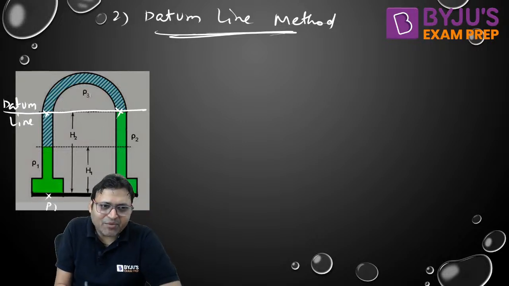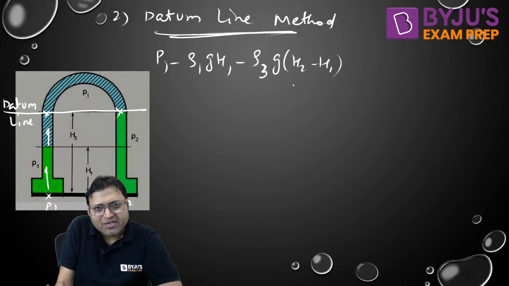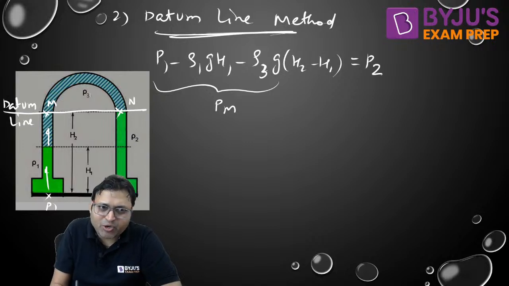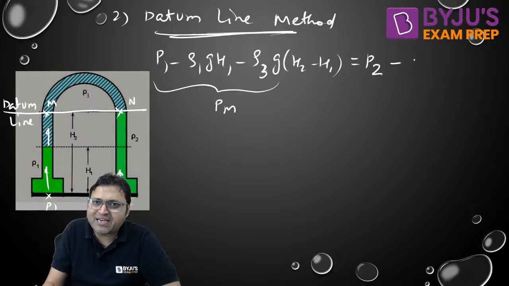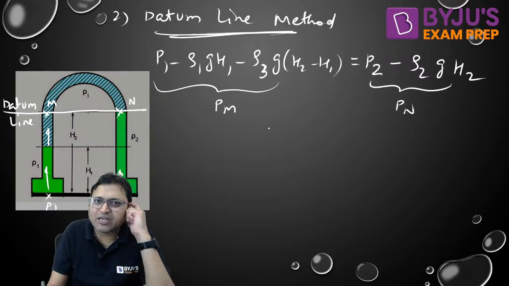So again, the pressure at the bottom of tank 1 is P1, and at the bottom of tank 2 is P2. From P1, we travel in the upward direction: minus rho 1 G H1. Then further upward, minus rho 3 G (H2 minus H1). That is PM. Let us say point N: start from P2, the pressure at the bottom of tank 2. Traveling upward, minus rho 2 G H2. This is Pn, and according to Pascal's law, Pm is equal to Pn.